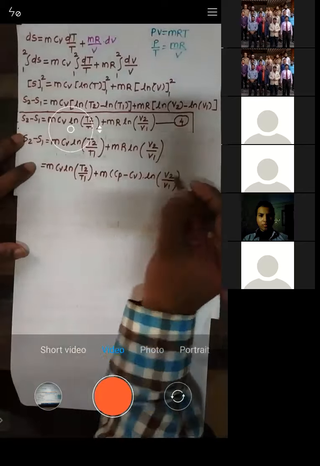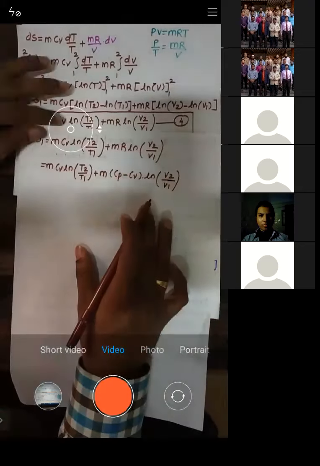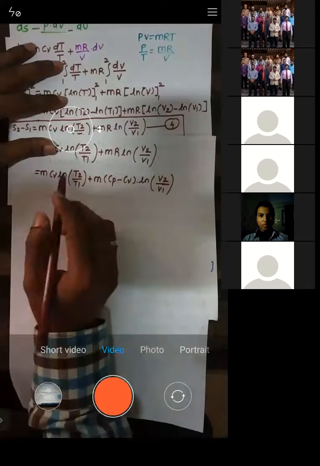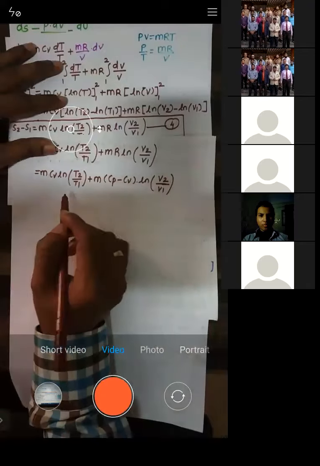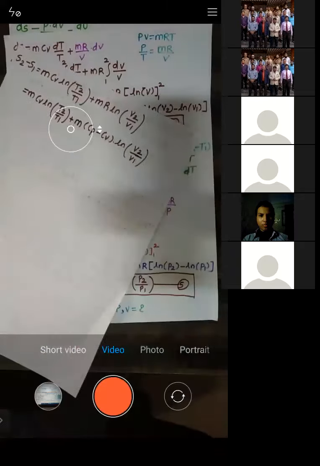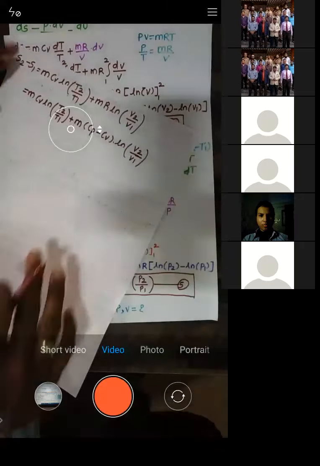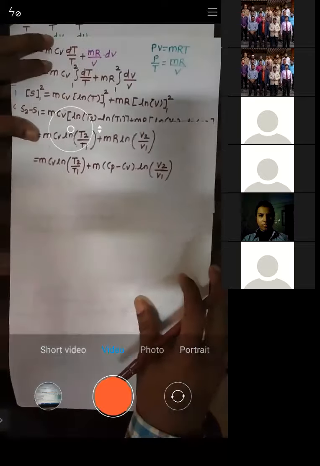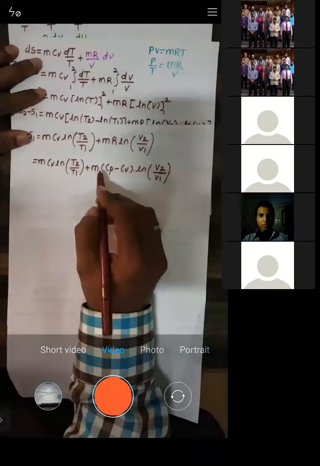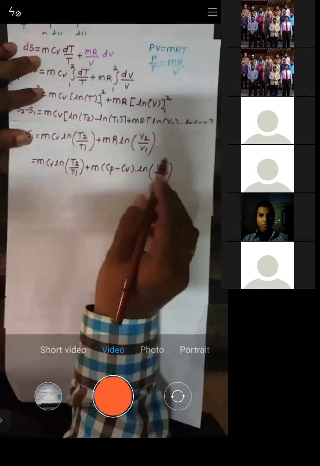Now we'll club the terms having coefficient CV, followed by the terms having coefficient CP. Firstly, I'll write the terms having coefficient CP. So it is m into CP into ln of V2 by V1.